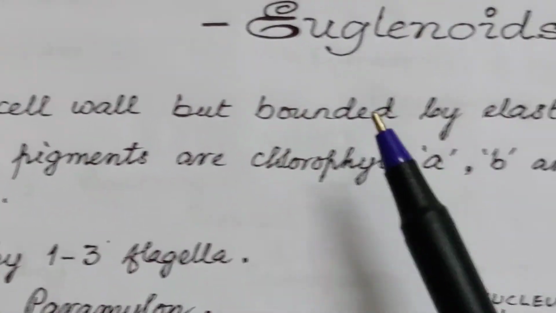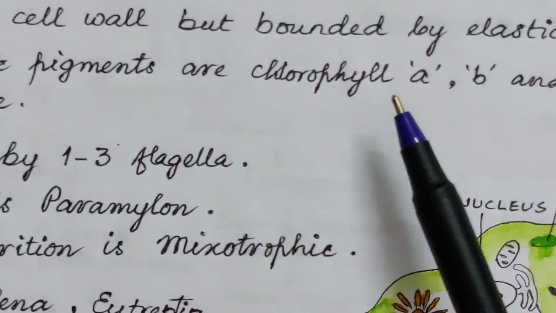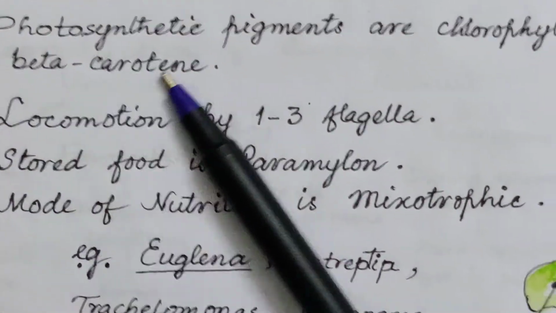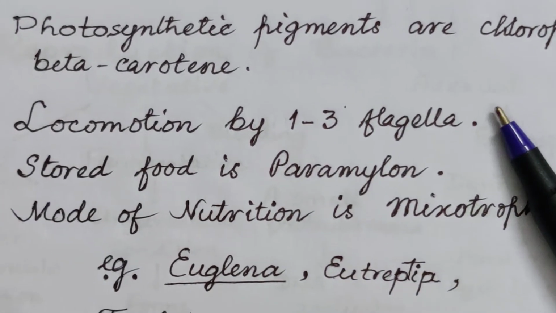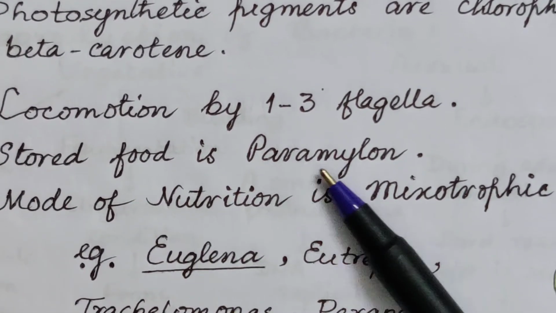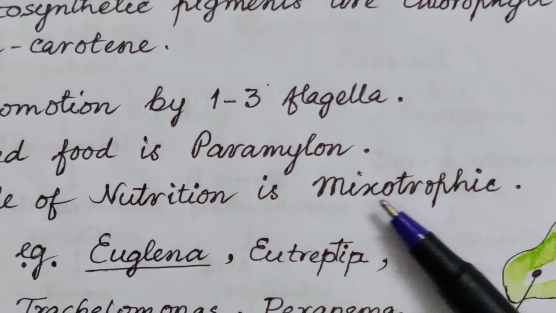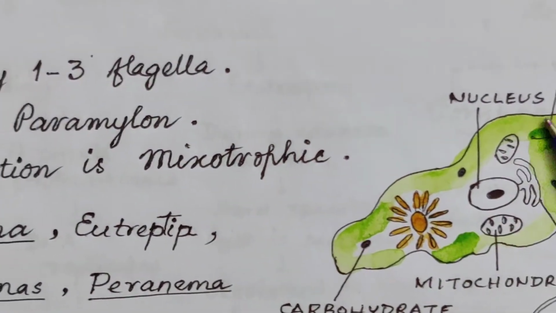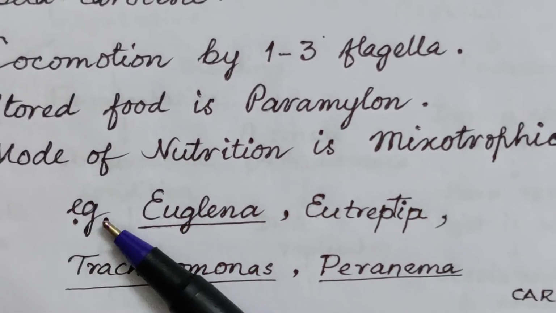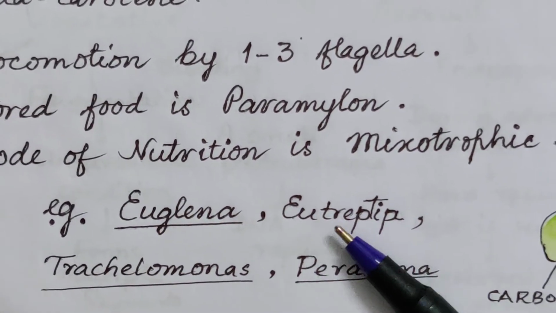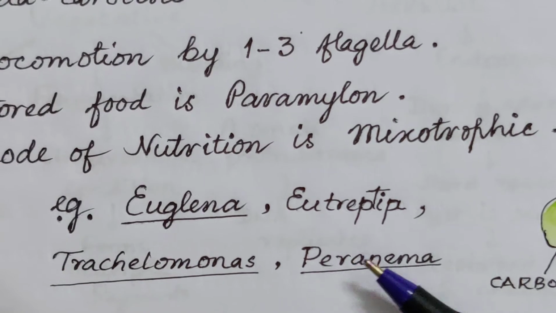They lack a true cell wall but are bounded by an elastic pellicle. The photosynthetic pigments are chlorophyll a, b and beta carotene. The locomotion is by 1 to 3 flagella. And the stored food is paramylon bodies. Their mode of nutrition is mixotrophic. They can be autotrophic because they are green in color, they contain chlorophyll, as well as heterotrophic. For example, Euglena, Eutreptia, Trachelomonas and Peranema.